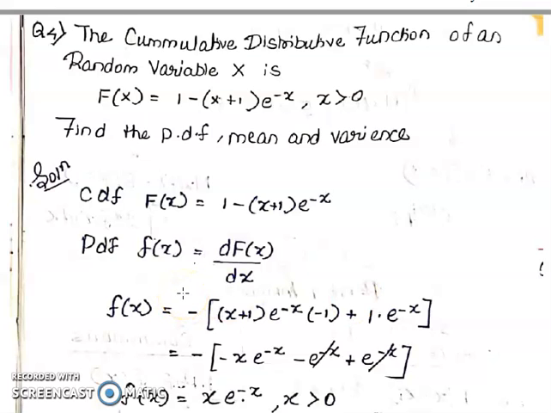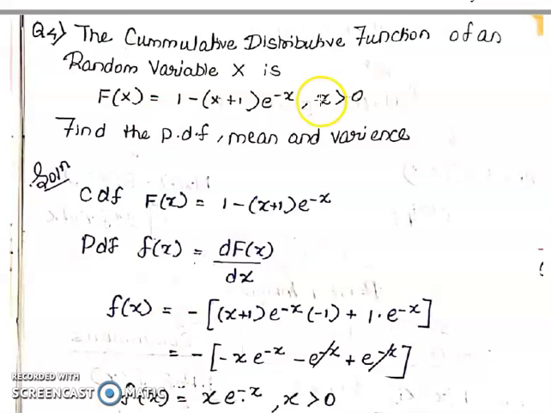Now we are going to see some problems. The cumulative distribution function of a random variable x is capital F of x equal to 1 minus (x plus 1) e power minus x for x greater than 0. Find PDF, mean, variance. Okay, right. First one is PDF, that is probability density function.